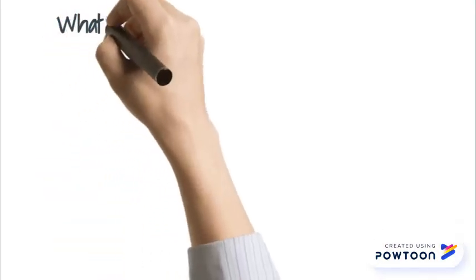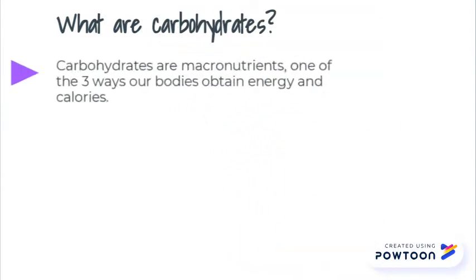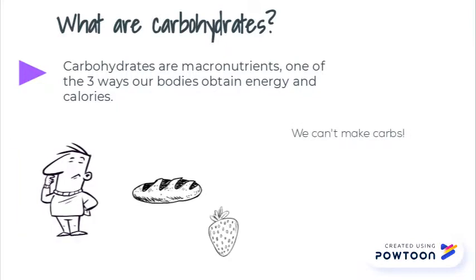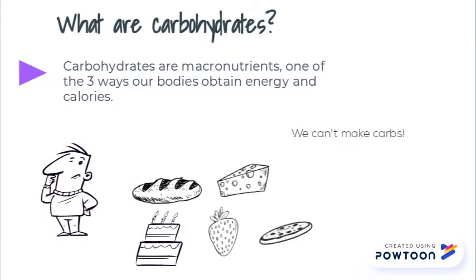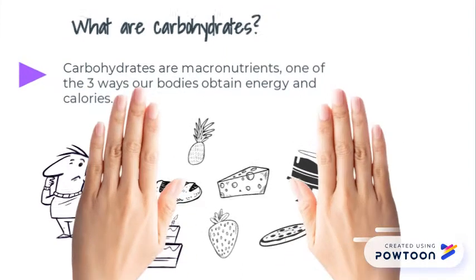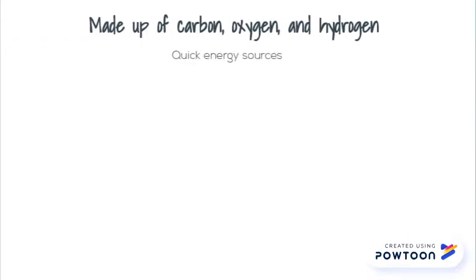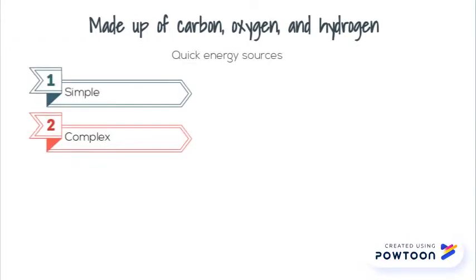So, what are carbohydrates? Well, carbohydrates are macronutrients, which are one of the three ways our bodies obtain energy and calories. We can't make carbs, so we have to digest them by eating food. One of the most popular examples of carbs is bread. Carbs are made up of carbon, oxygen, and hydrogen. They're quick energy sources. There are two types of carbs, simple and complex.